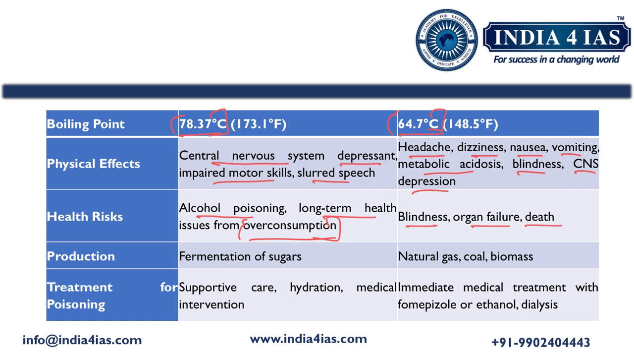Coming to the production, ethanol is produced using the fermentation of sugars, whereas methanol is naturally produced using natural gas, coal, biomass, etc. Coming to the treatment for poisoning of both, supportive care, hydration, and medical interventions are provided. In the case of methanol, fomepizole is administered intravenously, and an ethanol and water mixture and dialysis are provided. So this is all about the difference between ethanol and methanol.